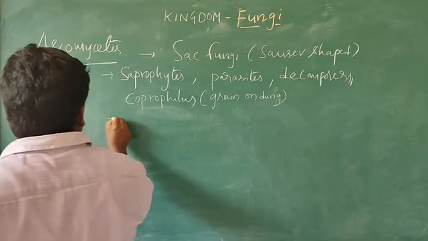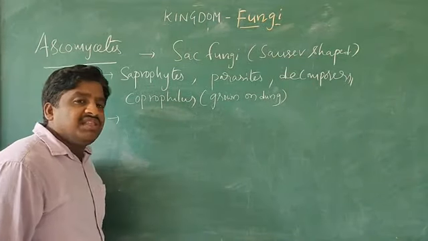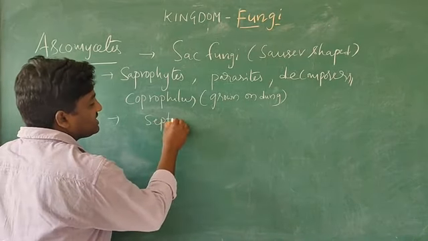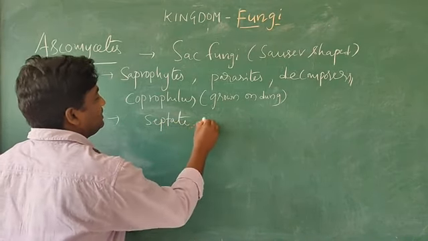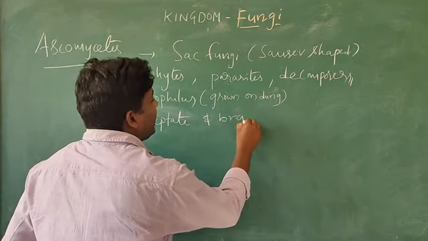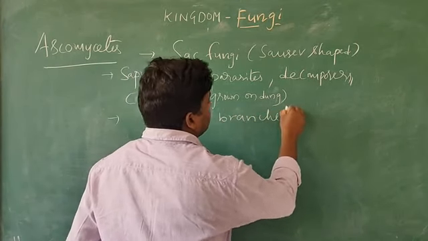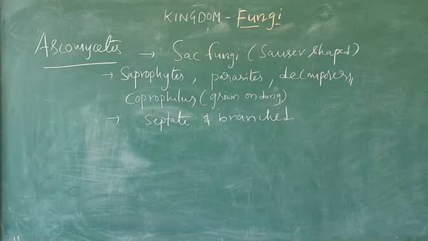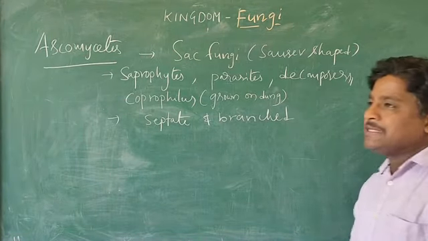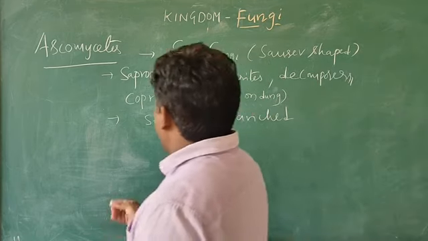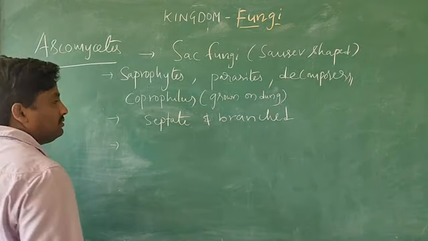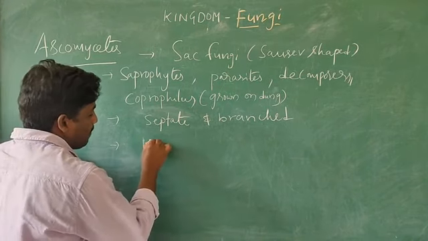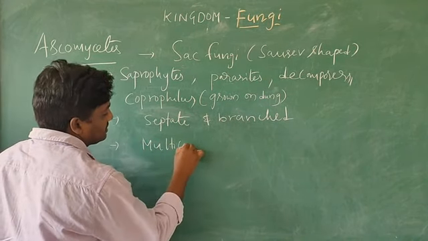Next, they are septate and branched organisms. Septate and branched organisms. Okay. Next, another feature: they are multicellular organisms.